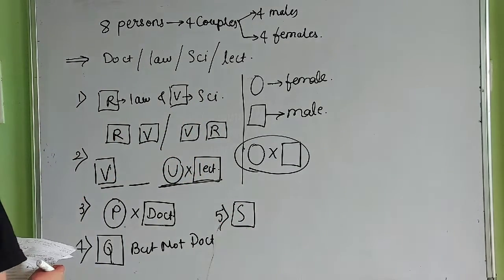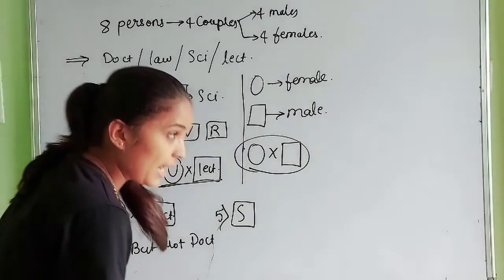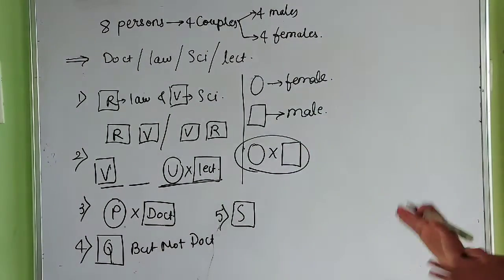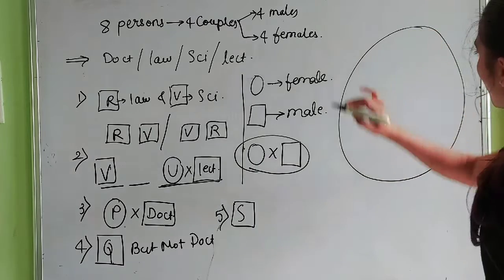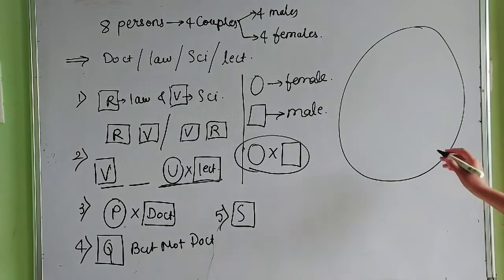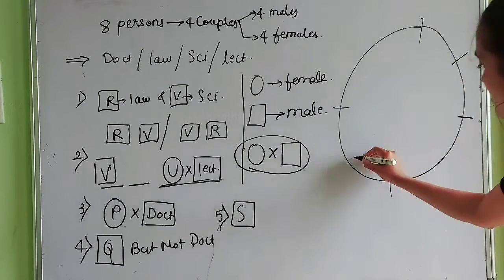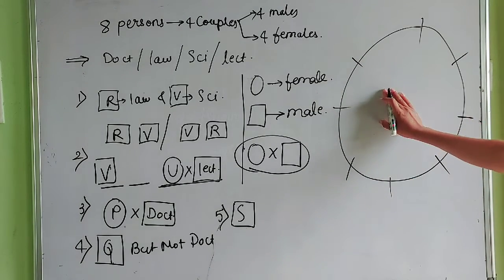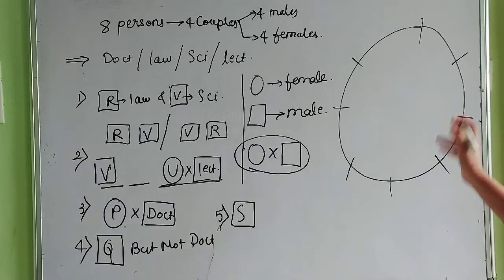So I think our conditions are over. Let's start with the problem. In order to solve it, we have to draw a circle. Here I am going to draw only one circle, because I think it is sufficient to solve our questions. 8 persons are facing the center, so one circle and 8 positions for 8 persons.